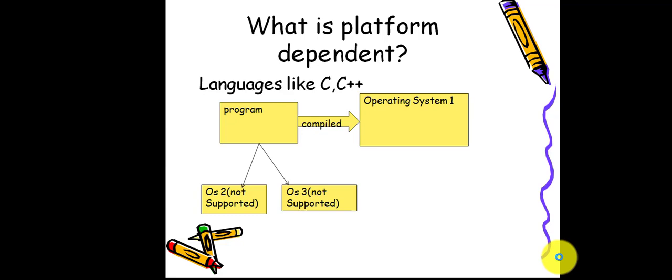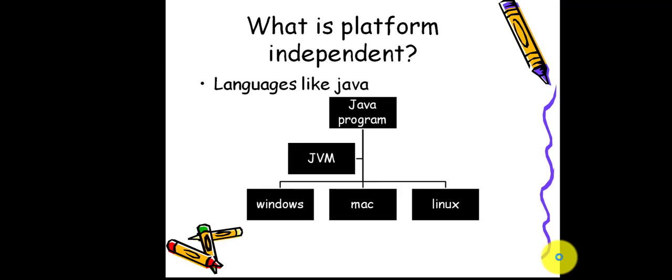C and C++ are platform dependent languages. If we run a C program in one operating system, we can't run the same C program in other operating systems. We need to write the code again for the other operating systems. So this is nothing but a platform dependent language. I hope you understood. Next we are going to talk about the platform independent language.